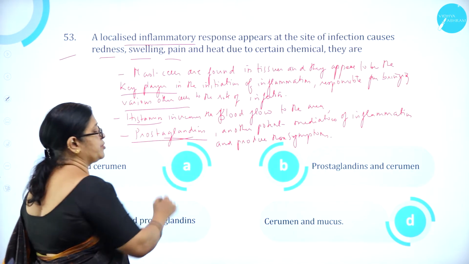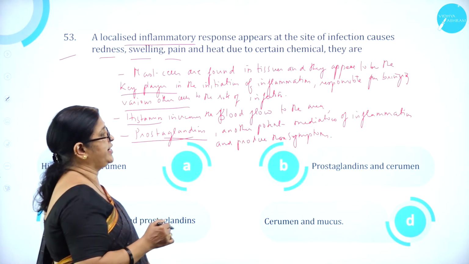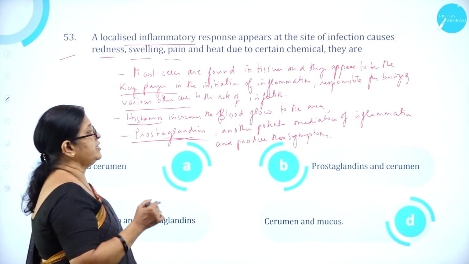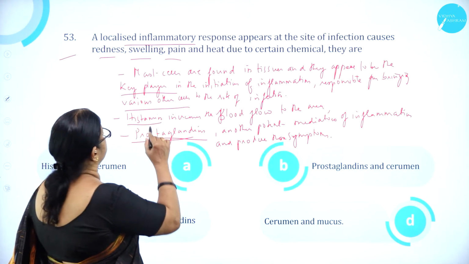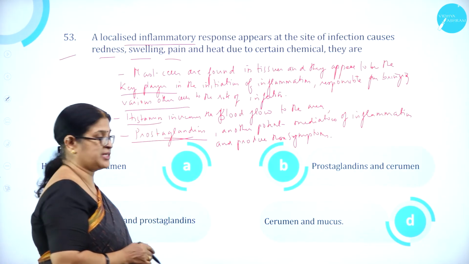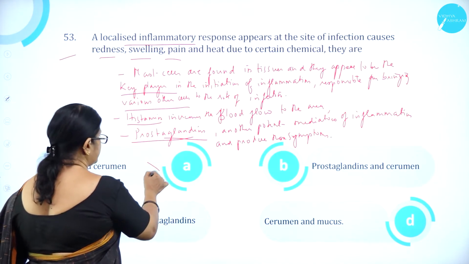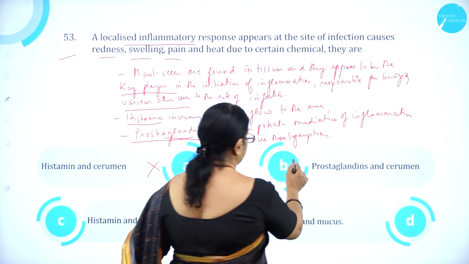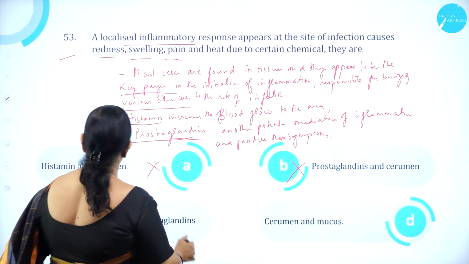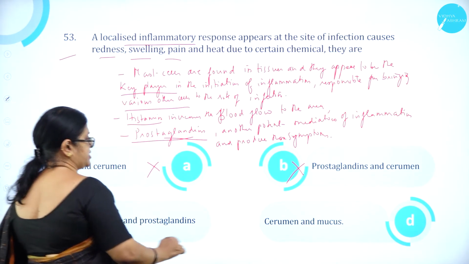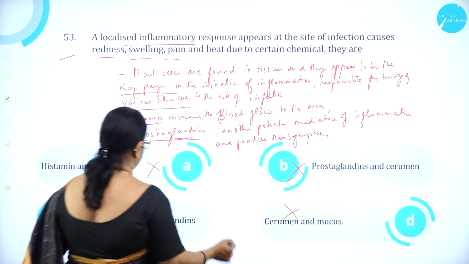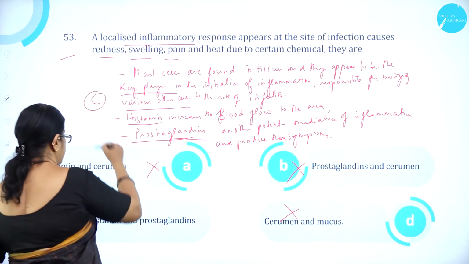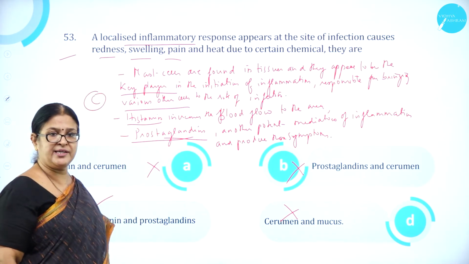And at the same time, prostaglandin, another potent mediator of inflammation, produces all these symptoms. So it is histamine and prostaglandin. Option A, histamine and cerumen, is wrong. Option B, prostaglandin and cerumen, is wrong. Option C, histamine and prostaglandin, is correct. Option D, cerumen and mucus, is wrong. So option C, histamine and prostaglandin, is correct.